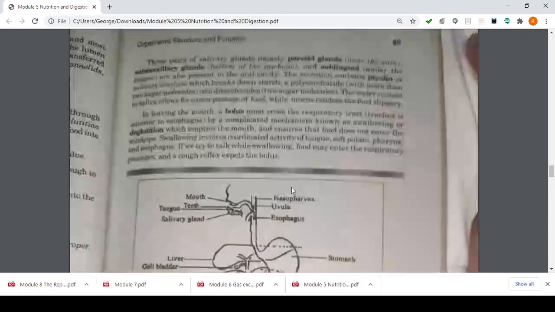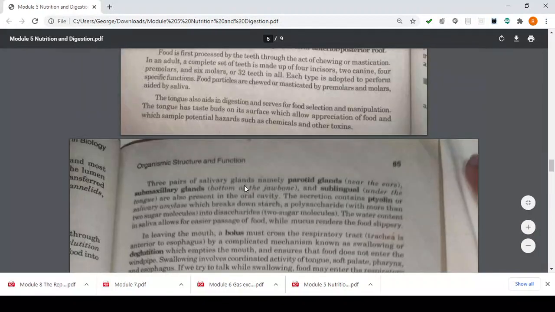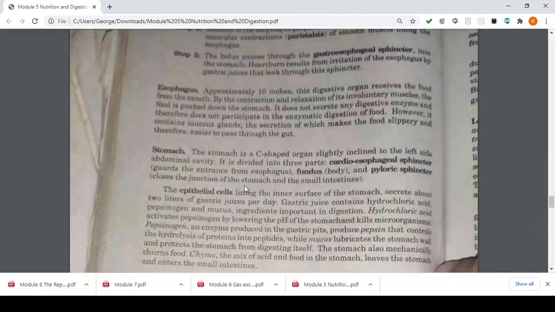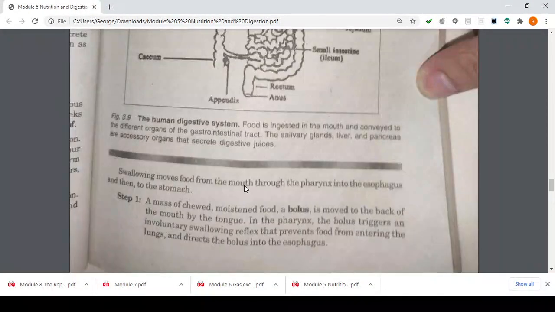So these are the steps in digestion, kids. So next, what parts, kids, are used in it?